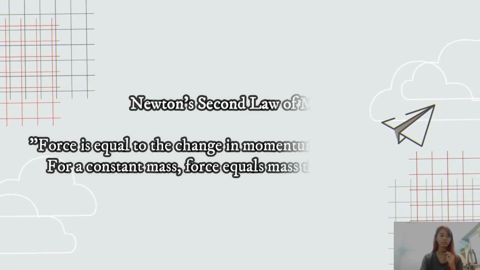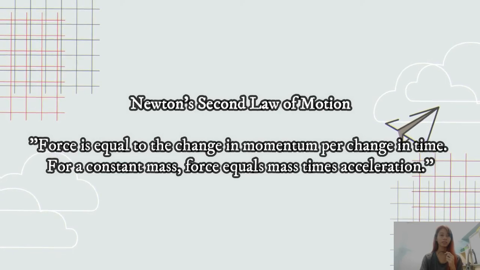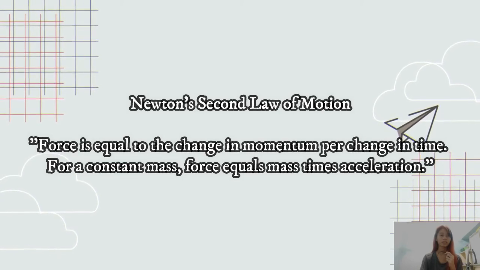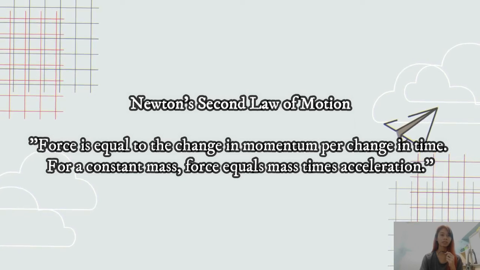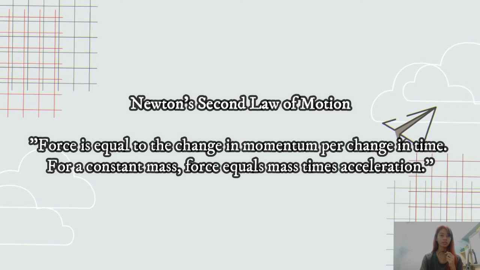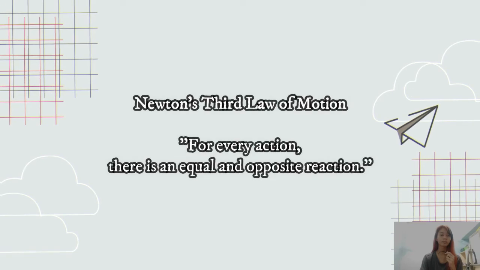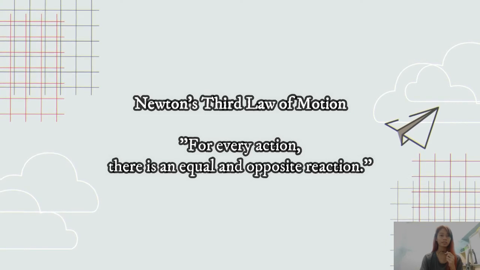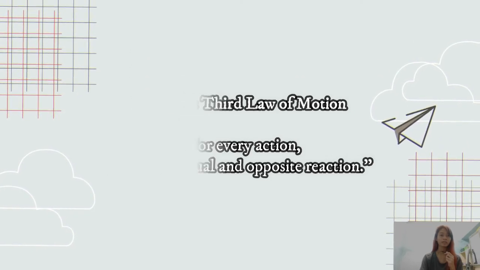Newton's second law: force is equal to change in momentum per change in time. For a constant mass, force equals mass times acceleration. These are the factors involved in overcoming the first law, such as changes in direction and speed, including acceleration and deceleration. Lastly, Newton's third law states that for every action, there is an equal and opposite reaction. An example of this is when the propeller pushes air backward. The air pushes the airplane forward with equal force.